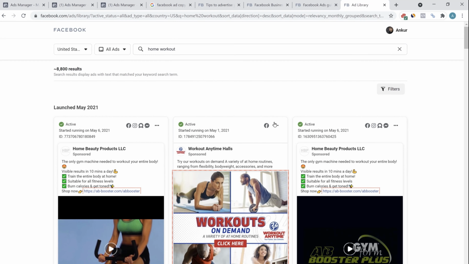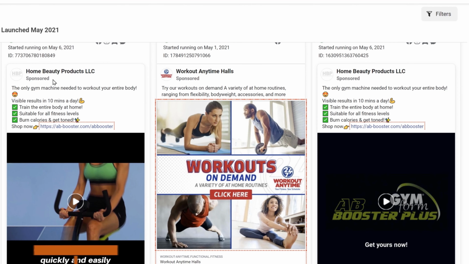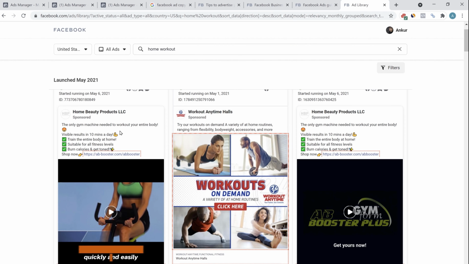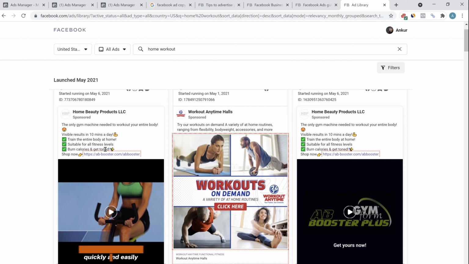Let's look at the Facebook ad library I showed you earlier. Here you can see someone is running ads for a home beauty product. The only gym machine needed to work out your entire body. Now this is again another benefit. With a single machine, you'll be able to work out your entire body. And then some benefits in the form of a checklist. Train the entire body at home, suitable for all fitness levels, burn calories and get toned. Shop now, with again a hand emoji pointing towards the link so that you can get more link clicks. This is a very good primary text ad. This is again very good copywriting.